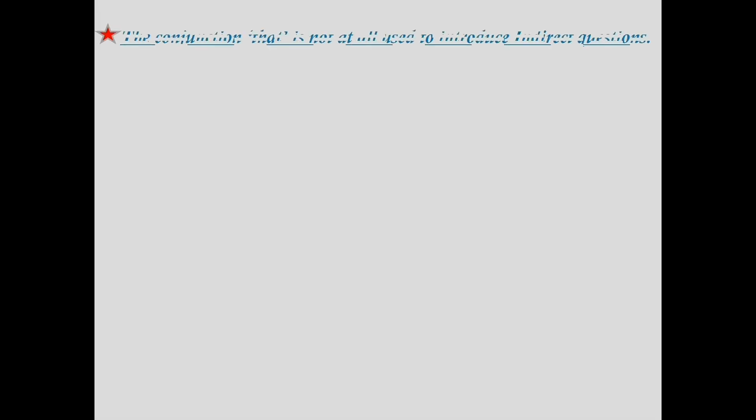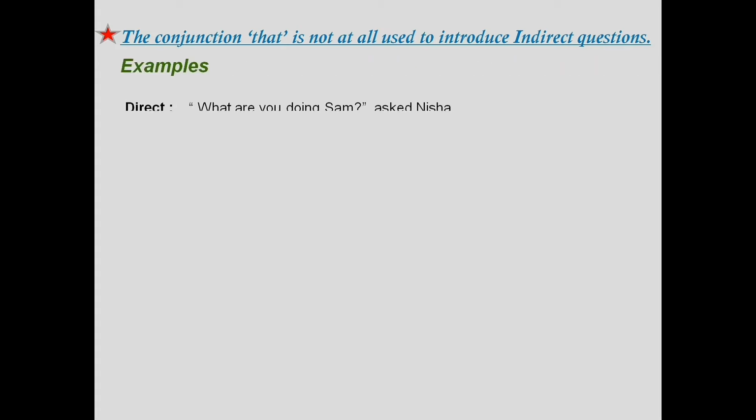Before I move on to the examples, one very important point to observe is the conjunction that. Like in assertive sentences, we use the conjunction that to introduce indirect speech. But in interrogative sentences, we do not use the conjunction at all to introduce the indirect questions. So moving on to examples.